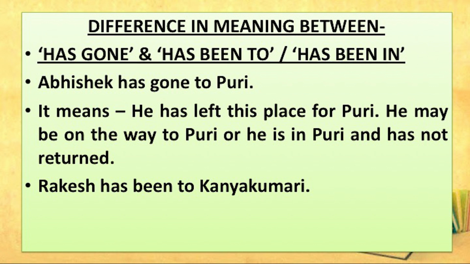Next, in the present perfect very often we use has gone, has been to and has been in, and you students confuse while using them. Very often you commit mistakes in writing has gone and has been to. Look at the screen and try to understand. There are examples. Abhishek has gone to Puri. It means he has left this place for Puri. He may be on the way to Puri or he is in Puri and has not returned.